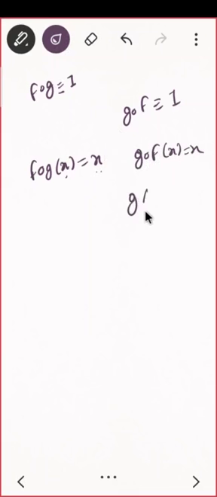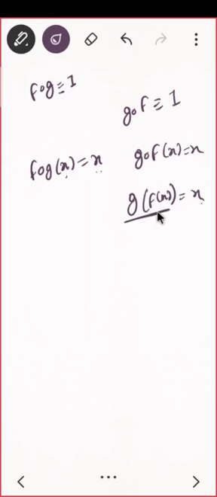That means if I put the value in the function, f of g of x should be equal to x. Putting 1 gives 1, putting 2 gives something like this. That means here, g composite f of x equal to x. That means what I am having? G of f of x, that is equal to x. So I am just substituting this only.